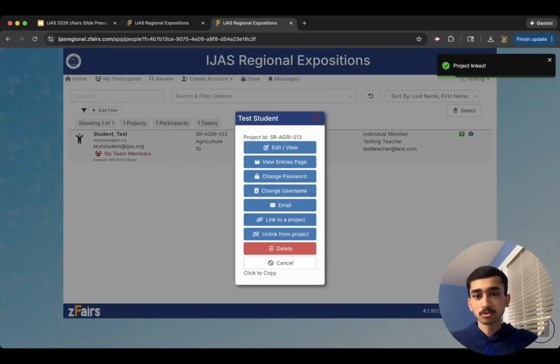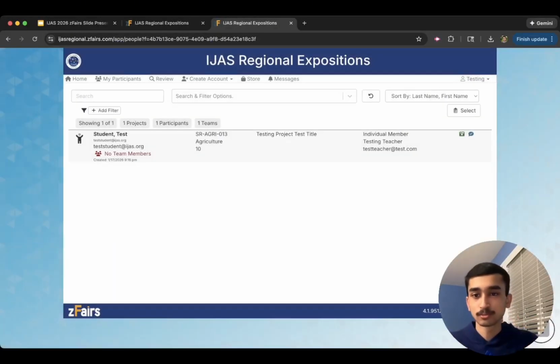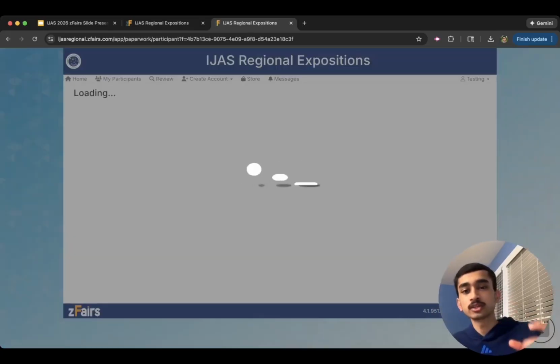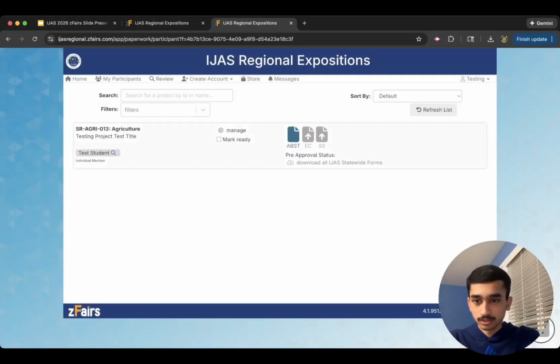So you have full control over your students. This portal is super robust, and you can basically edit everything about their submission. Now, this other tab right here, Review, is where you can review their actual projects. Here you can see the project that the test student had created, and then you can see all of the different forms under that project.